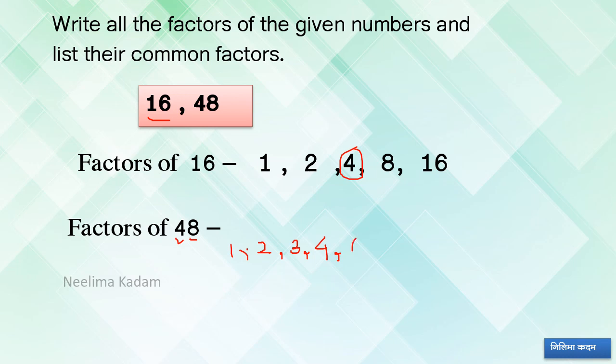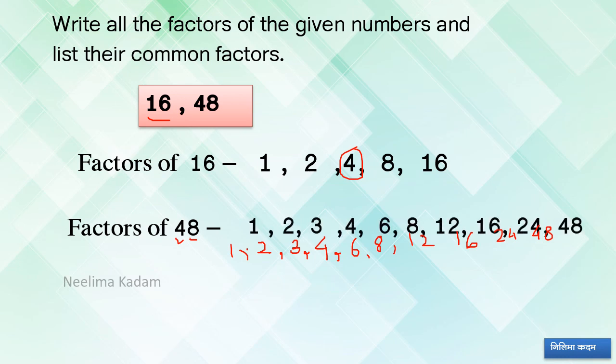Next 6 8s are 48, 8 6s are 48. Next see here 12 4s are 48, 16 3s are 48, 24 2s are 48 and 48 1s are 48. See here, if you know the tables, it is very easy to find out the factors.